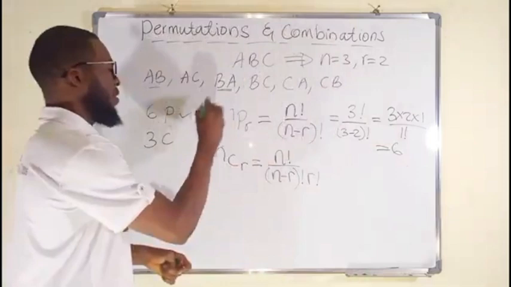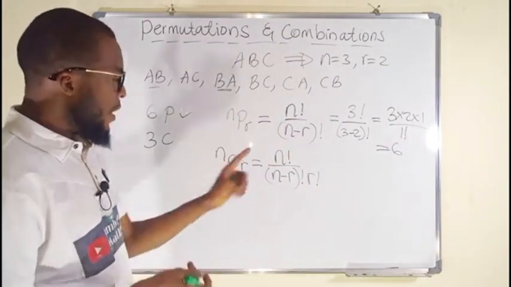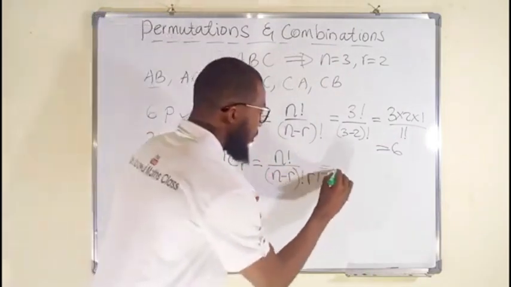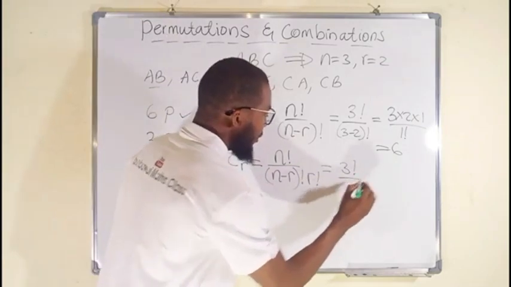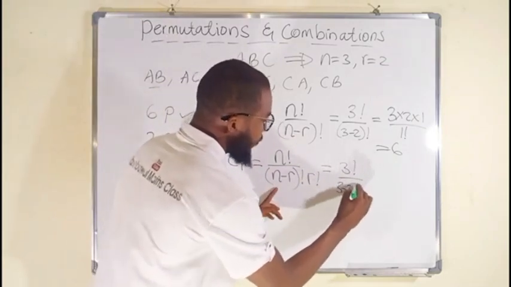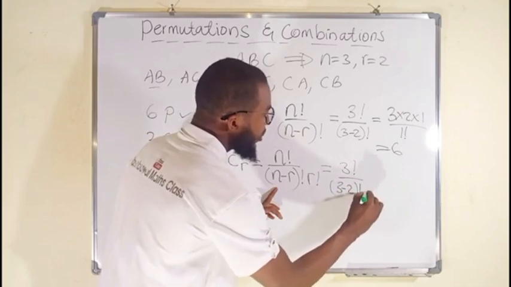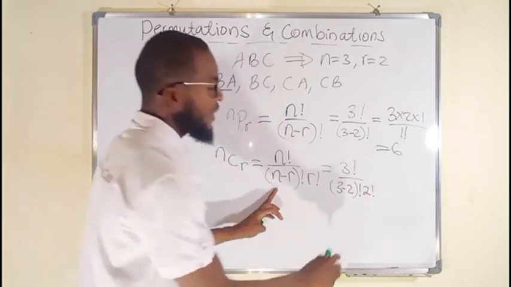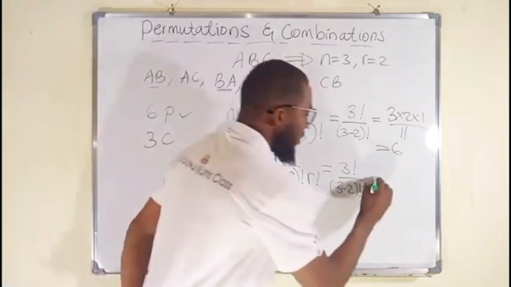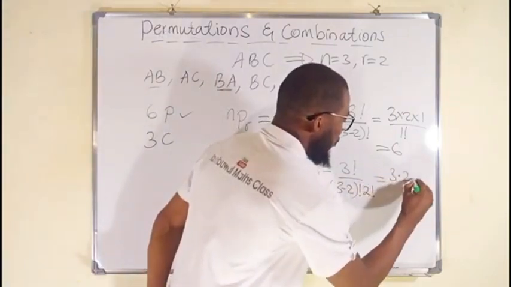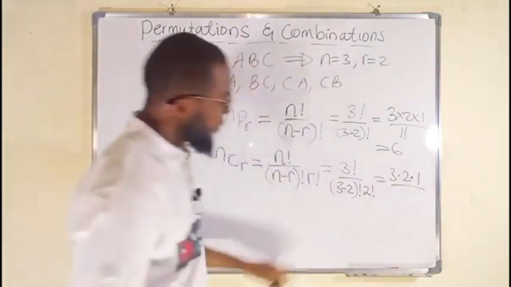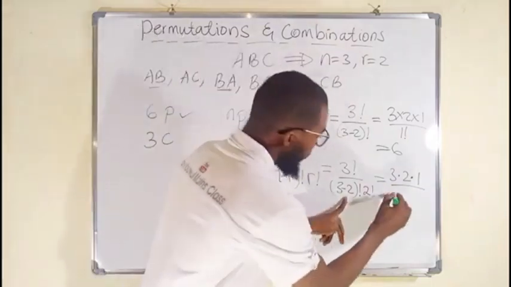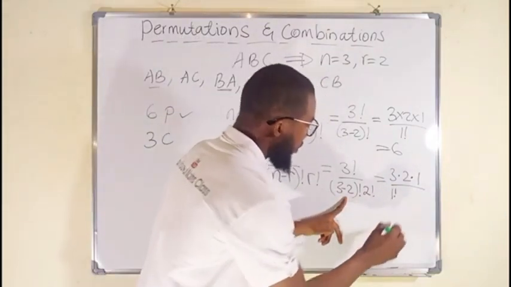Can you see that? We have 6 permutations. Coming down here, we have 3 factorial divided by 3 minus 2 factorial, multiplied by 2 factorial. 3 factorial is 3 times 2 times 1, divided by 1 factorial, which is the same thing as 1.